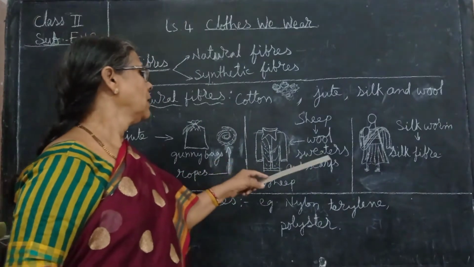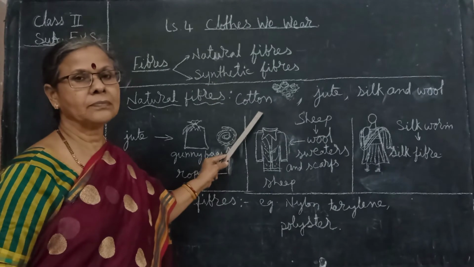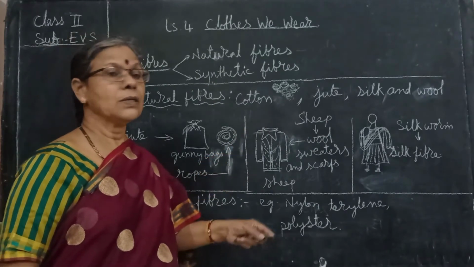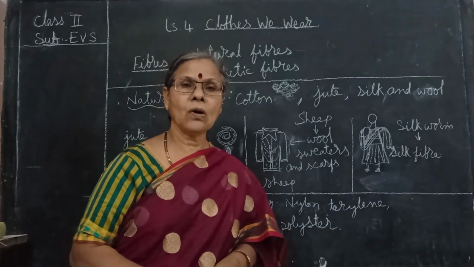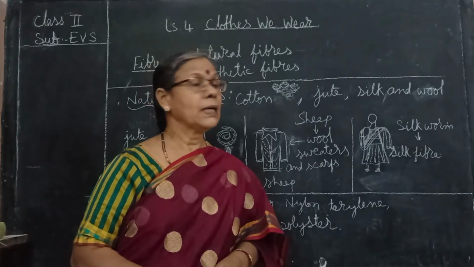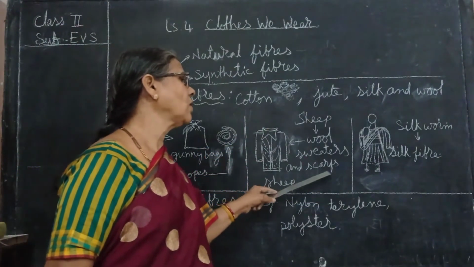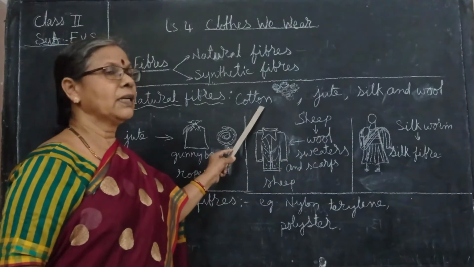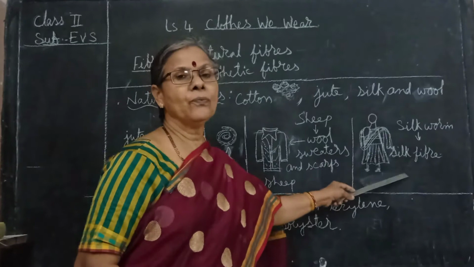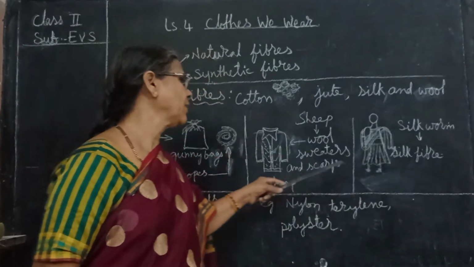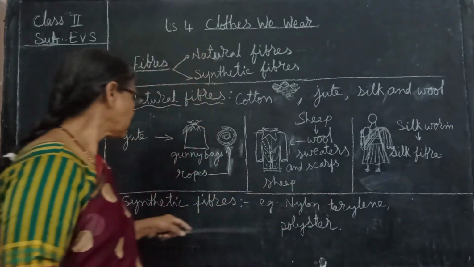But among these, cotton is very comfortable, isn't it? Because while working in the kitchen also, you should wear cotton only, isn't it? So that's why cotton is very comfortable, not the wool. Cotton can absorb the sweat. Silk and all will not absorb the sweat. Even wool will not absorb water.